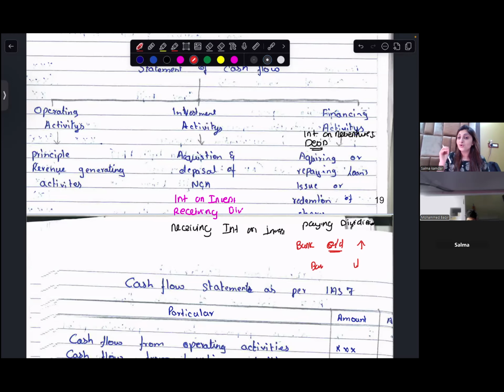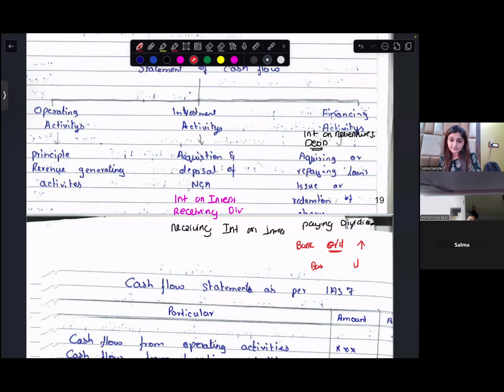I'll pause the video, go through your textbooks, then I'll go ahead. In financing activity, you will also have your share issue expenses and underwriting commission.